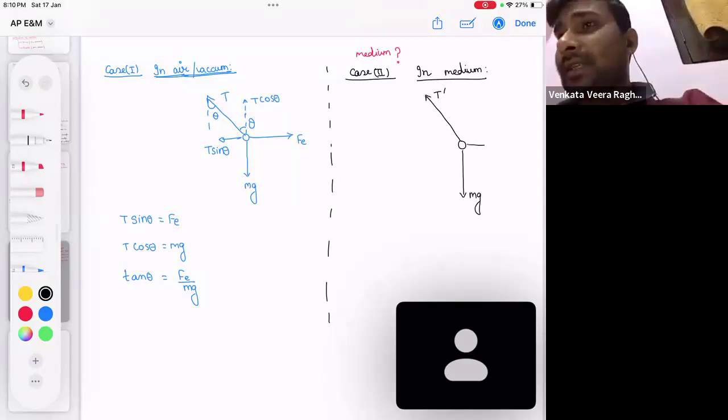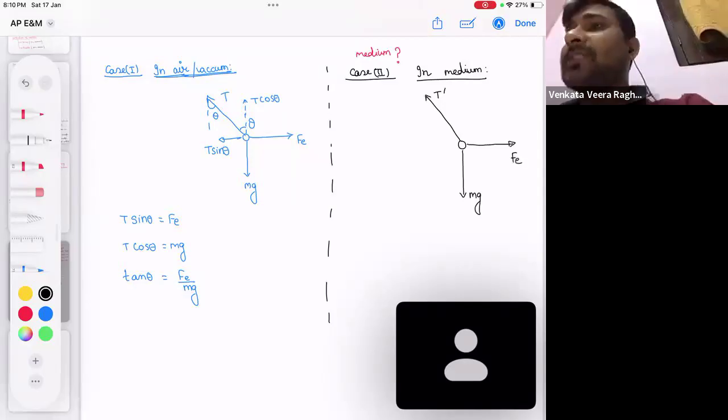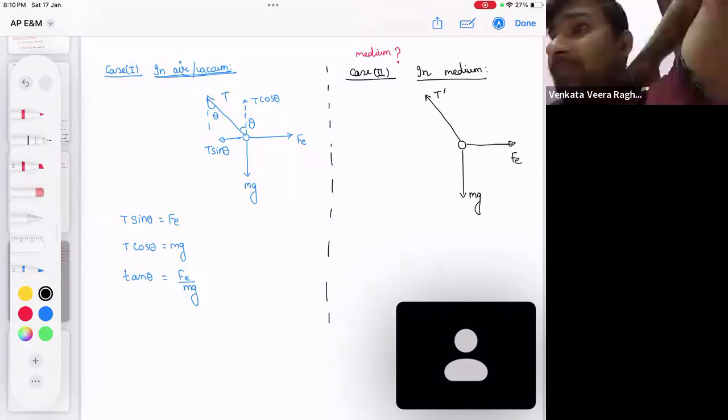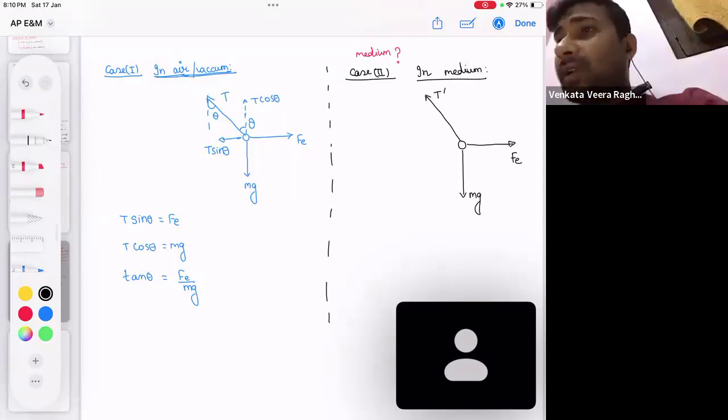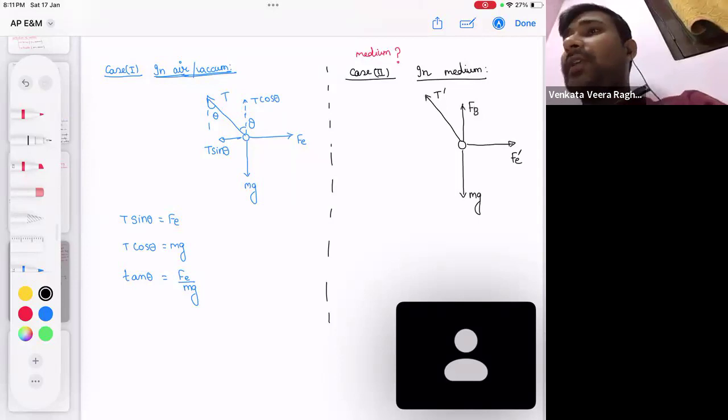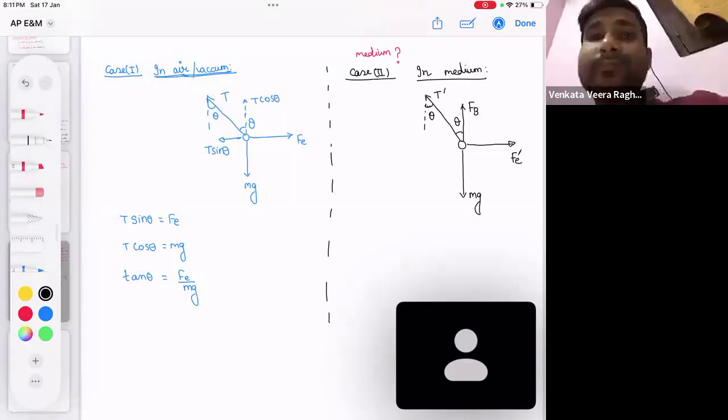Next, can I say electrostatic force will change now? Electrostatic force is a medium dependent quantity, isn't it? So yes, electrostatic force will change. Let's call it Fe dash. And one more force will be included in this free body diagram now, the buoyancy force. But as per the question, this string is still making the same theta angle with the vertical.